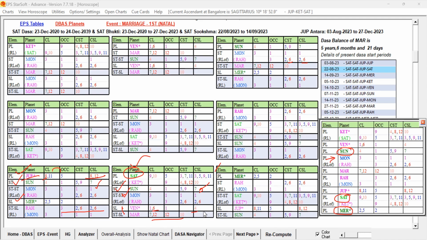Suppose Venus has in its supports our favorable key planets, Sun, Saturn and Mercury. If they are present in its supports, being the Lagna Lord, it can get strong favorable support from the favorable key planets, right? Suppose Saturn and Sun are there; Mercury is not playing a role, Saturn and Sun are playing a role.